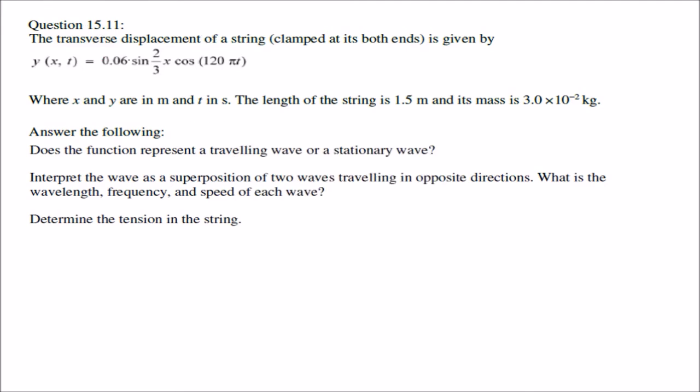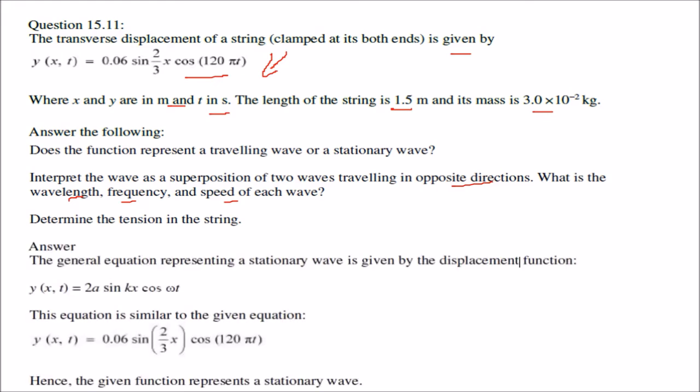The transverse displacement of a string which is clamped at both ends is given like this, y(x, t), where x and y are in meter and t is in second. The length of the string is 1.5 meter. Mass is given as 3.0 into 10 to the power minus 2 kg. We have to answer certain things. Does the function represent a traveling wave or a stationary wave? You have to interpret the wave as a superposition of two waves traveling in opposite directions. And what is the wavelength, the frequency, the speed of each wave? We have to determine the tension in the string as well.